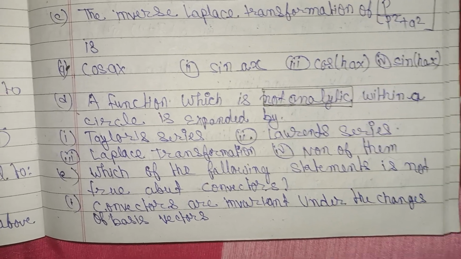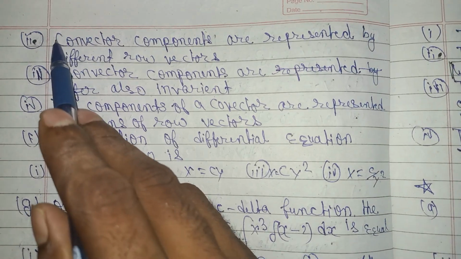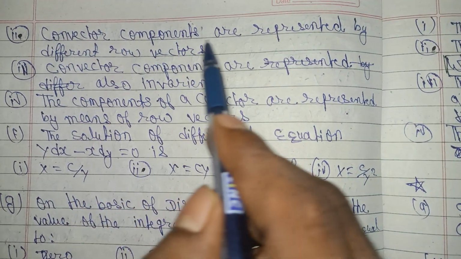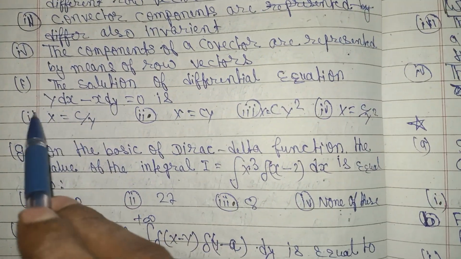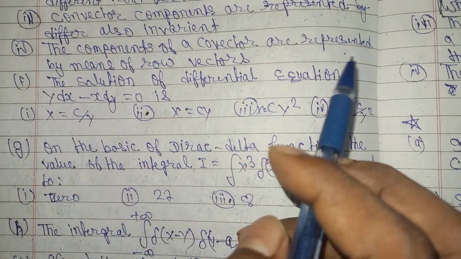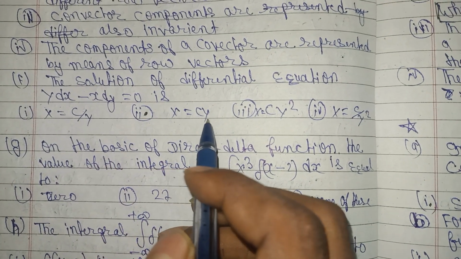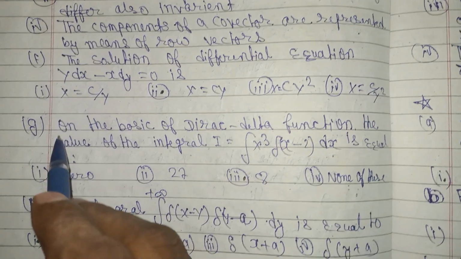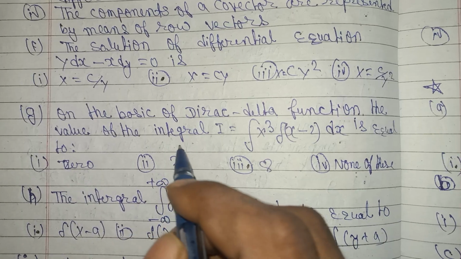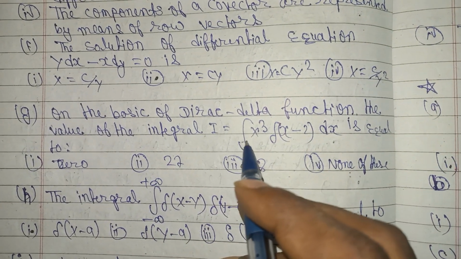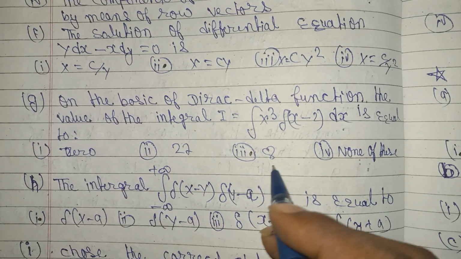Question E: which of the following statements is not true about the covectors? You can see this option and 3 options are here. Option B means vector components are represented by different row vectors. Question F: the solution of the differential equation y dx minus x dy is equal to 0 is x equal to cy. Question G: on the basis of the Dirac delta function, the value of the integral I equals the integration of x cubed delta(x minus 2) dx is equal to 8.